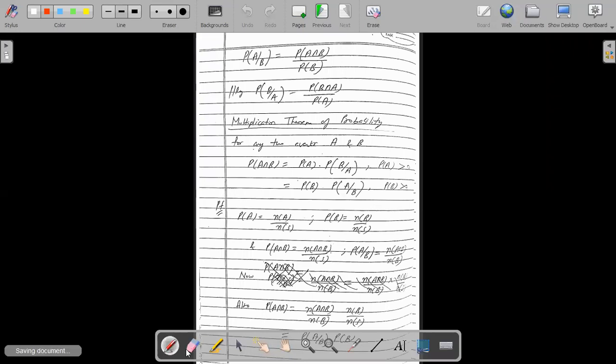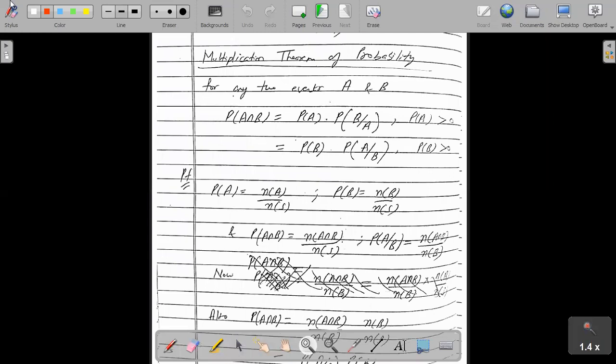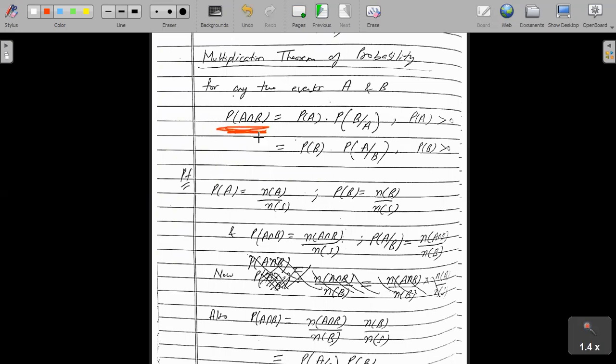And if you see जो मैंने second property आपसे discuss करी है, right? So that property is known as multiplication theorem of probability, right? So for any two events A and B, probability of A intersection B को हम क्या लिख सकते हैं? Probability of A into probability of B mod A. And नीचे obviously probability of A should be greater than 0, it should not be equal to 0, because probability of B mod A में probability of A नीचे आएगा, तो denominator cannot be 0. Again अगर मैं दूसरा relation use करूं, so this is probability of B into probability of A mod B, right?